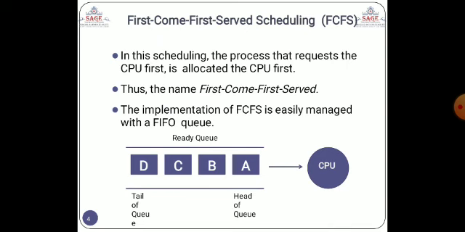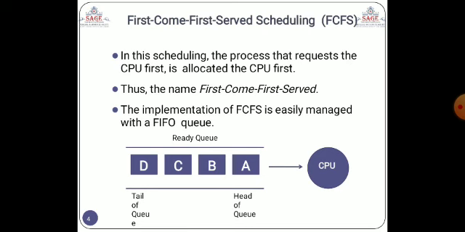Now we are going to explain in detail the first come first serve scheduling algorithm. According to the name, this scheduling algorithm processes first the request that comes first, and it is provided first to the CPU. It works as a queue in which the first process comes first, then the second process comes and is provided number 2, the third process is provided number 3, and according to that these processes are executed by the CPU. The implementation of FCFS is managed by a FIFO queue.